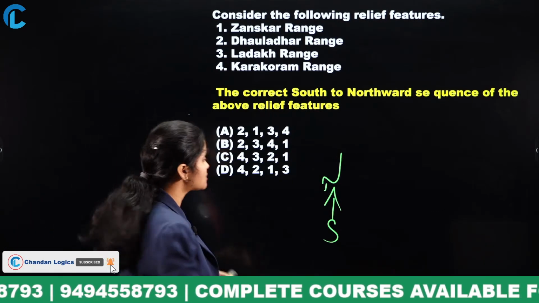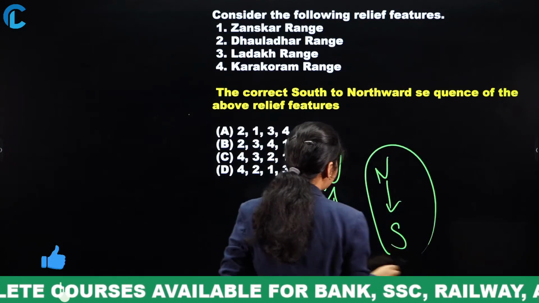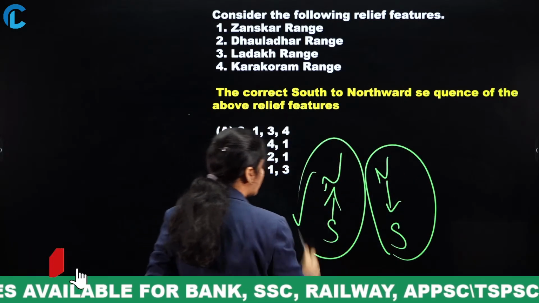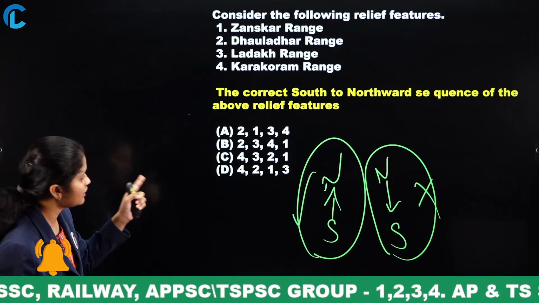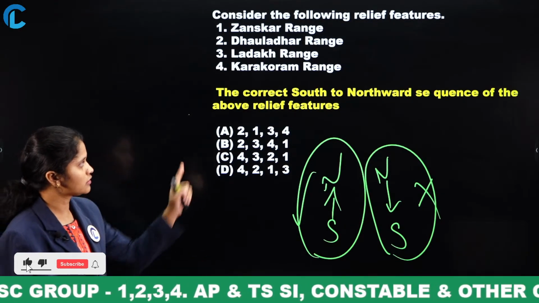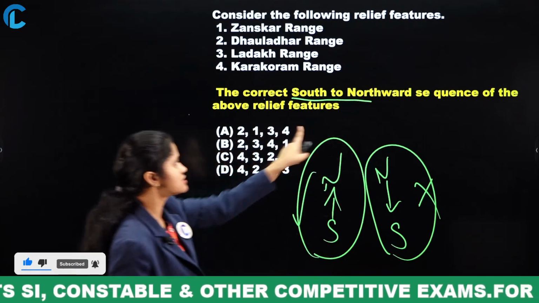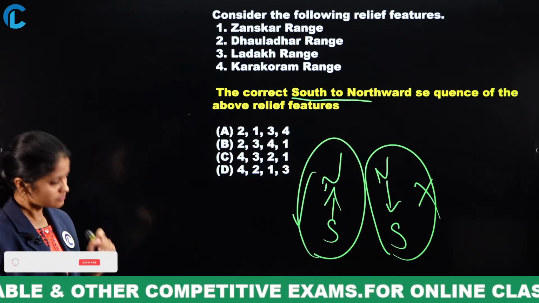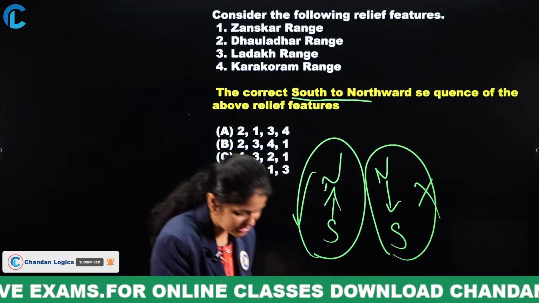Here the question is not from north to south, it is actually from south to north. So you may be a little confused, and the majority of aspirants will commit mistakes. Read the question correctly, that it is a south to northward sequence. Most of the time these questions were asked in your examinations.